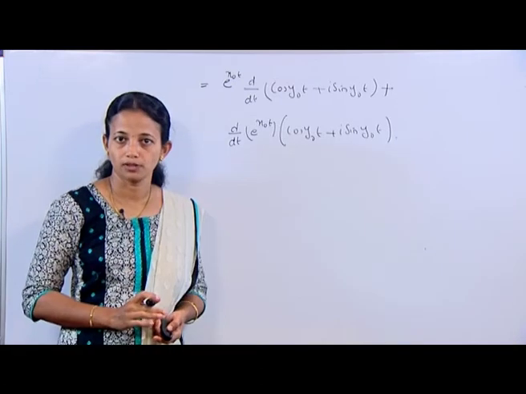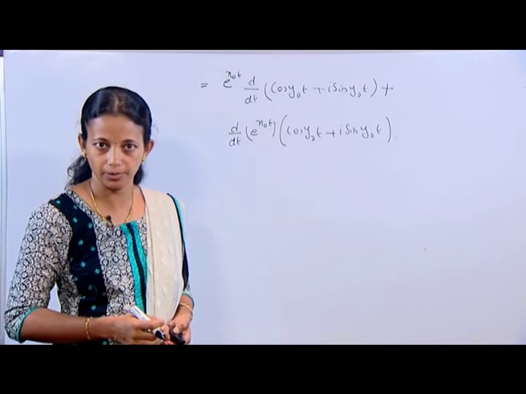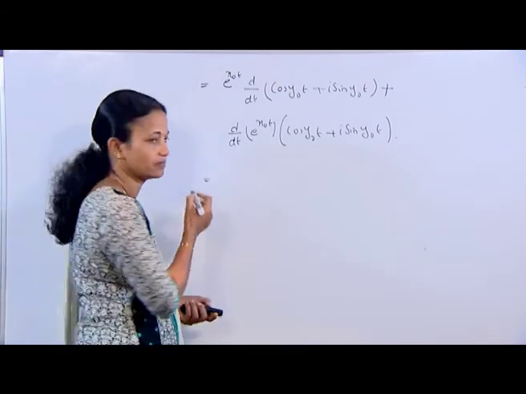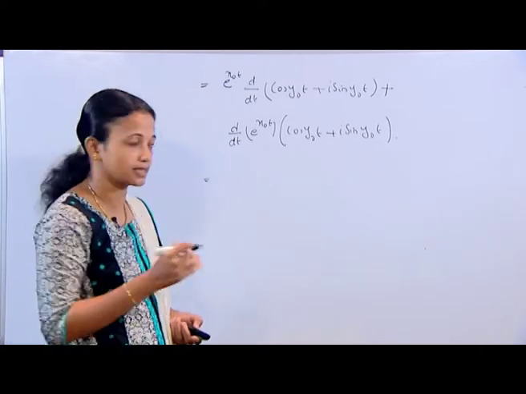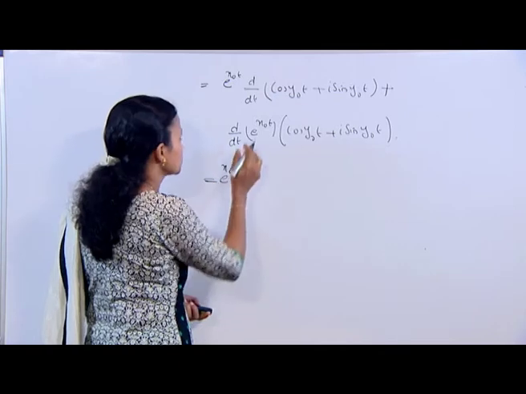Applying product rule in theorem 2 of complex valued functions of a real variable, we can write this as, which is equal to e raised to x0 t, that is our first term.